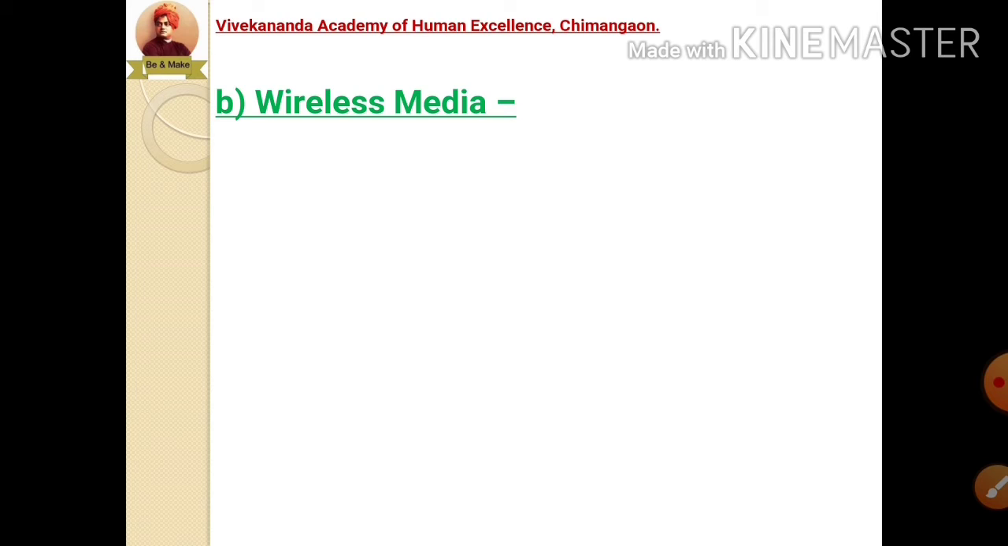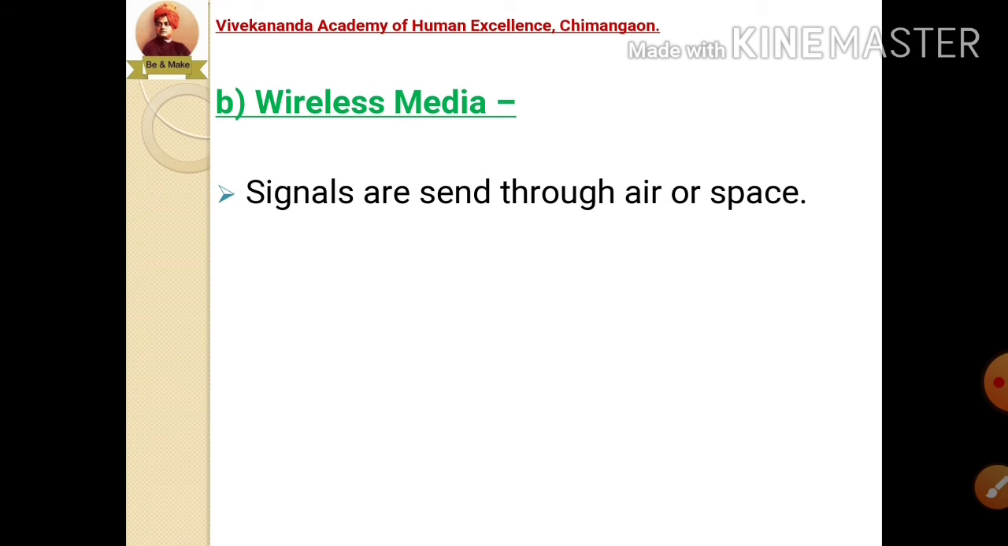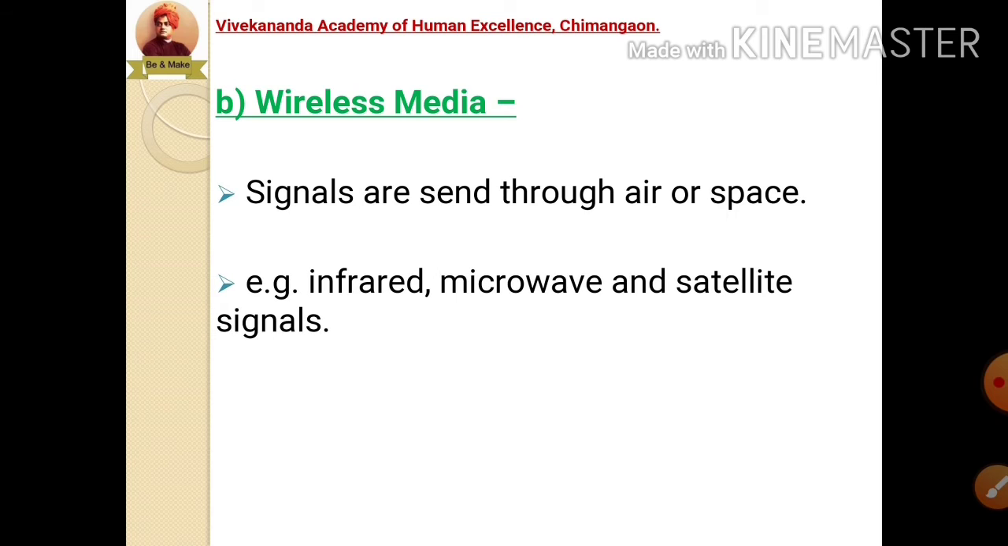Now the second type of media is wireless media. As the name suggests, wireless means we are going to send the signals through air or space. Examples of these kind of signals are infrared signal, microwave signal or satellite signal. So all these types of signals travel through air to pass the message from one location to another location. So let us see it in detail.